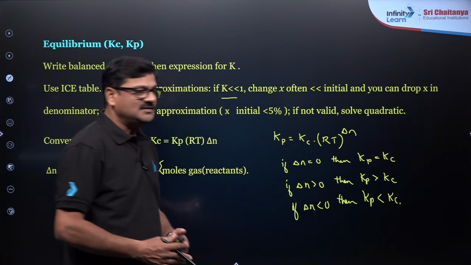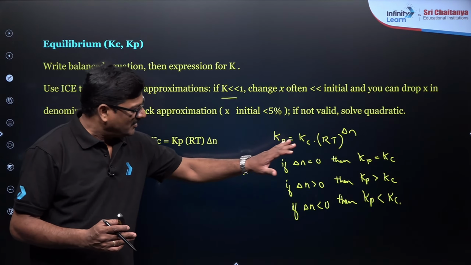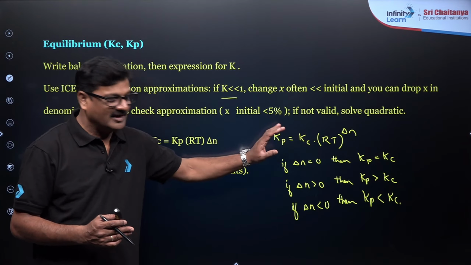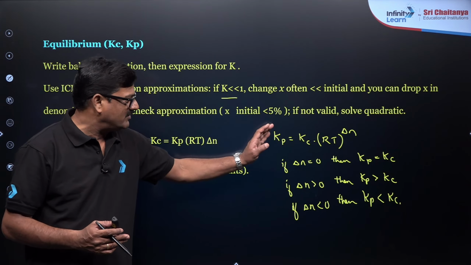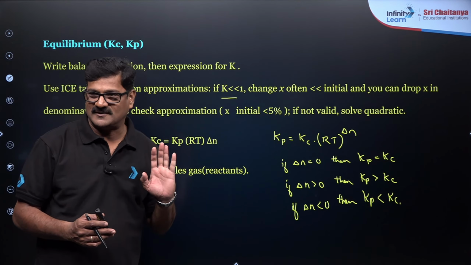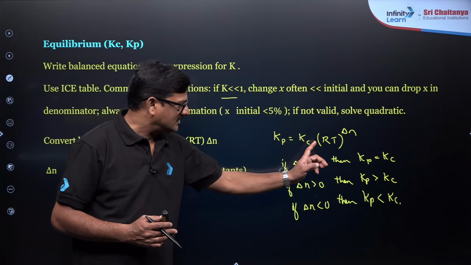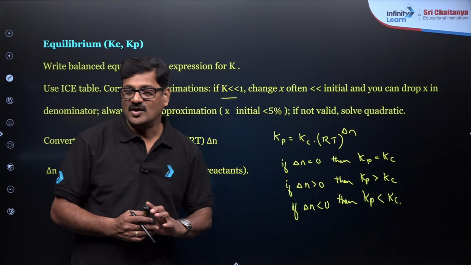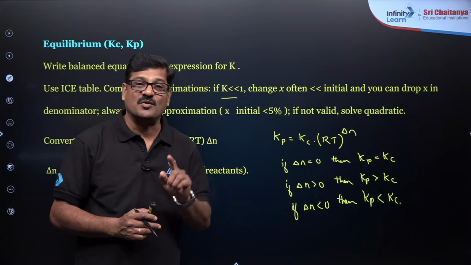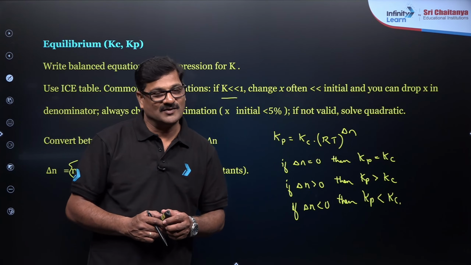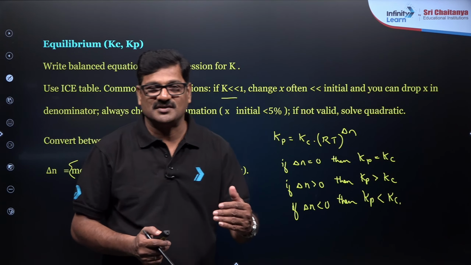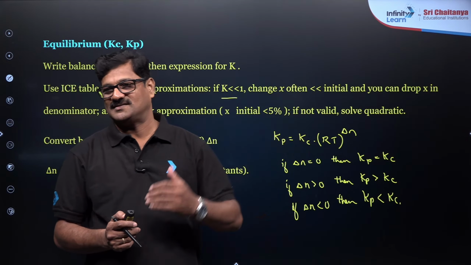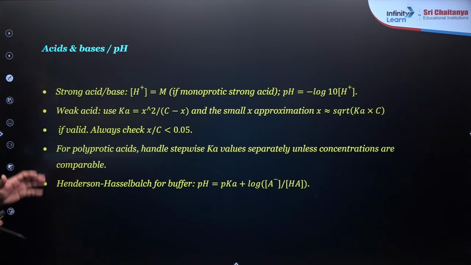Here, in the numerical, maybe Kc will be given and Kp will be asked, or Kp will be given and Kc will be asked. And you need to write the temperature and R value. Which R value do you have to use? 0.0821. So check the dimension of Kp, check the dimension of Kc. Understood? And moving ahead here, acids and bases.